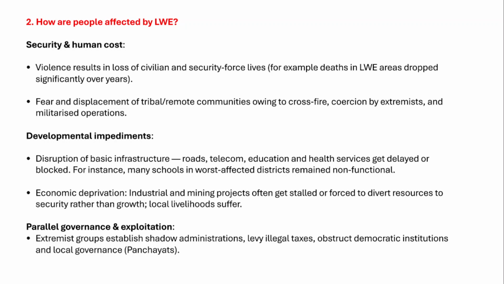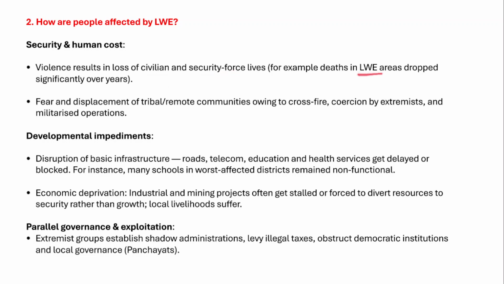And then we'll understand how people are affected by left-wing extremism. It has a number of dimensions as well. Firstly, it has a security and human cost, because violence very often results in loss of civilian and security force lives.